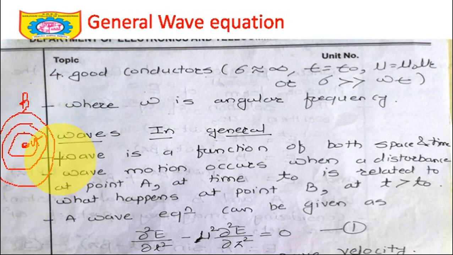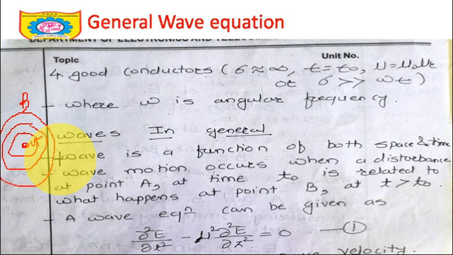If I want to establish this relationship between point A and point B, then we call this a wave equation. So in simple words, wave motion occurs when the disturbance at point A may be related mathematically, the relation should be mathematical, to point B at t greater than t0.